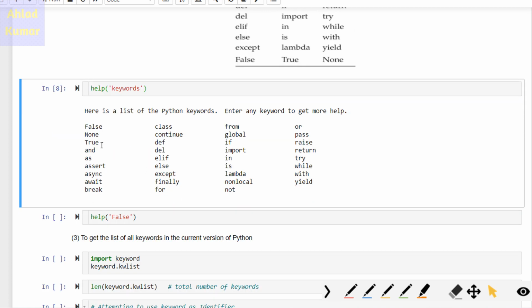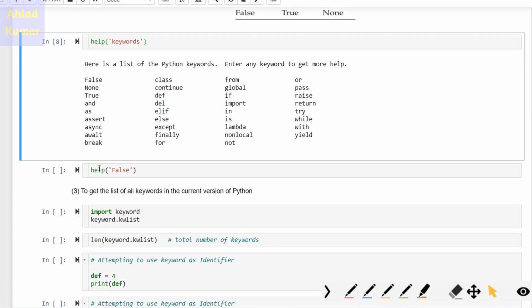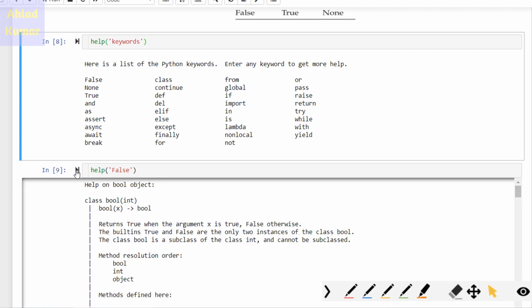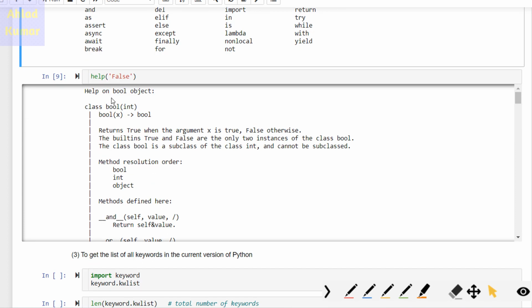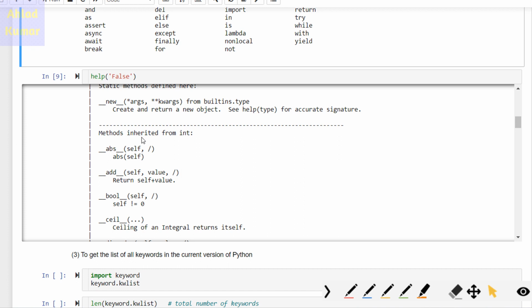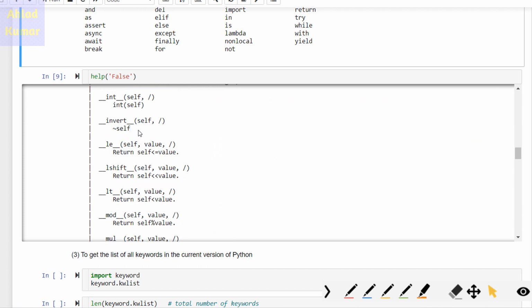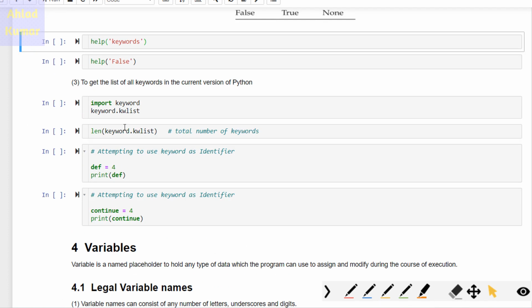If you want to know specifically about a particular keyword, like what is inside it and what is the purpose of using that keyword, you can again type help and write the specific keyword here. It will give you the details of this particular keyword. Once you run this, you can see it's giving you details of the keyword False. It says it's a boolean object, and it gives you more details which you can read further to gain more insights into this keyword.